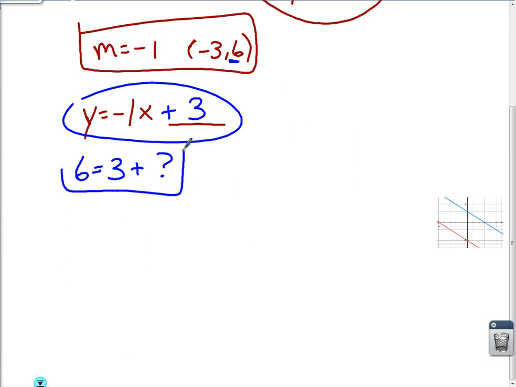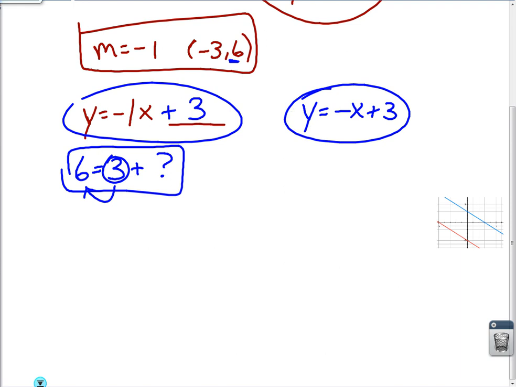I don't know if you've noticed that right there, that's a linear equation. How do I solve that? I take 3 and I move it over here. How do I move 3 over? You do 6 minus 3, which is 3. So therefore, and I'm not a big fan of -1x, if you'd rather write that as y equals -x plus 3, that is fine as well.